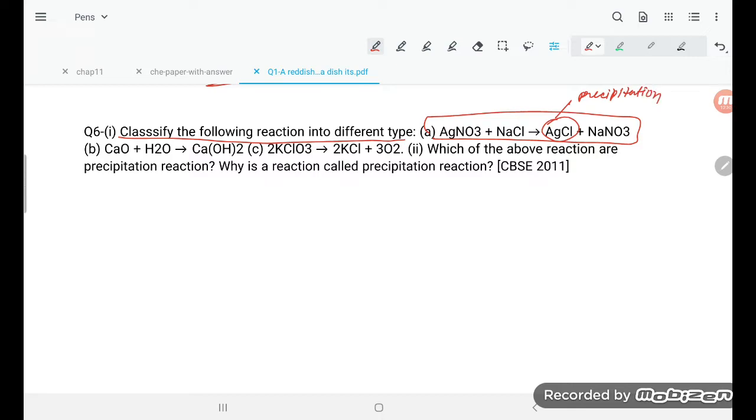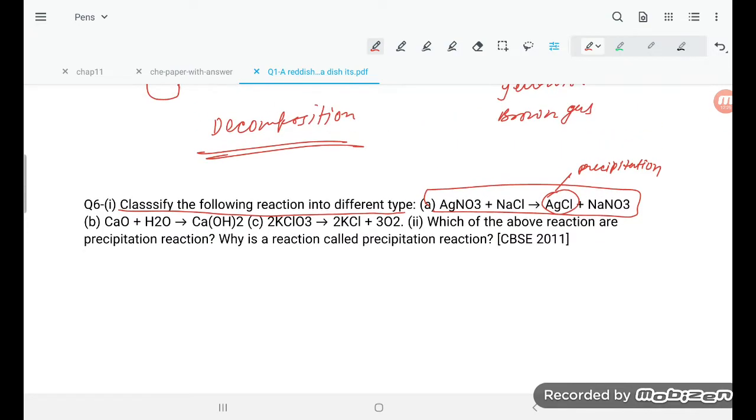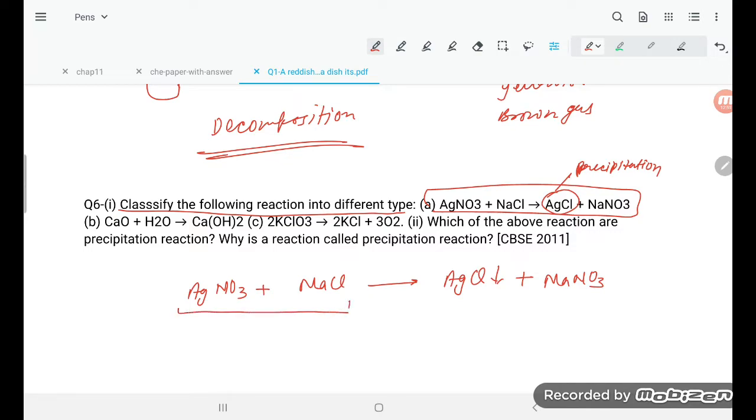Simply, it is a precipitation reaction. If you want to name it something else, you can also write double displacement. Let's see, I am writing this one: AgNO3 plus NaCl. So what is it going to give, student? It is going to give AgCl, which is a precipitate, plus NaNO3 is forming. So this is the precipitation reaction, since a precipitate is forming. Now go for the B number.